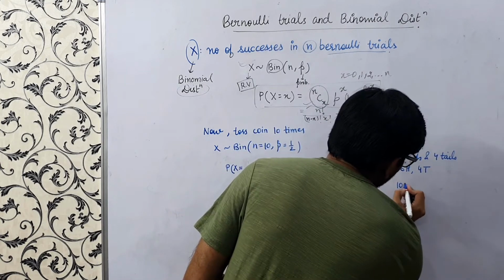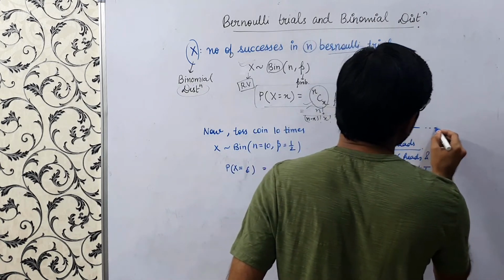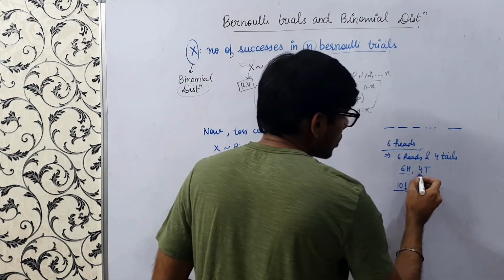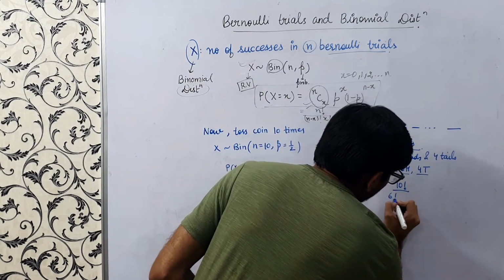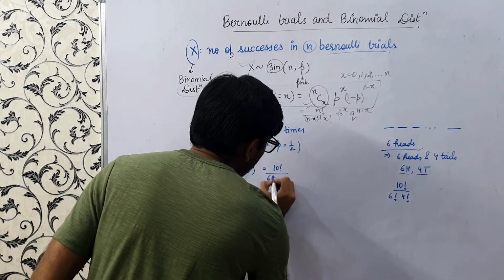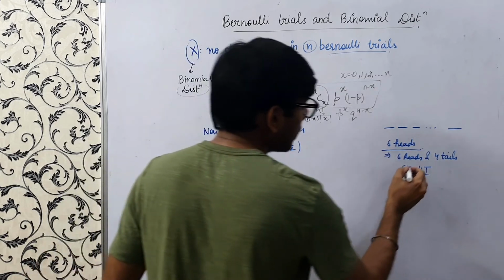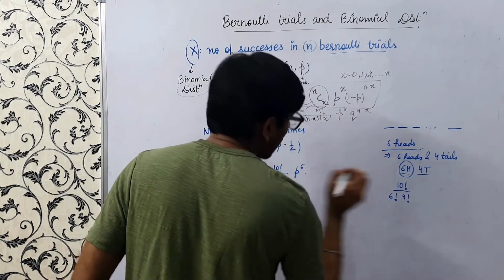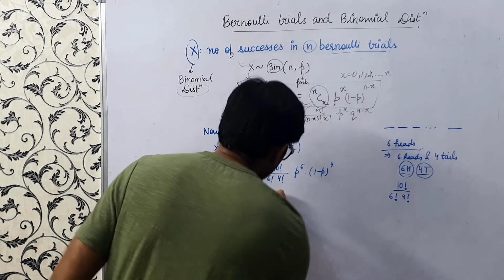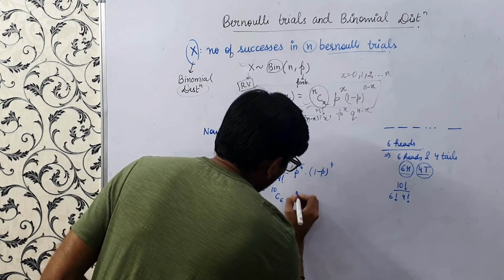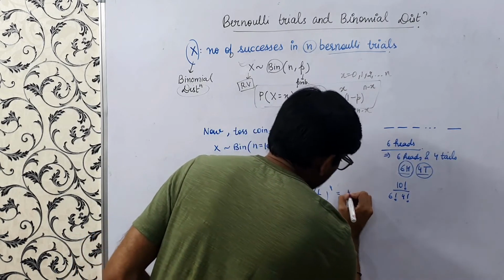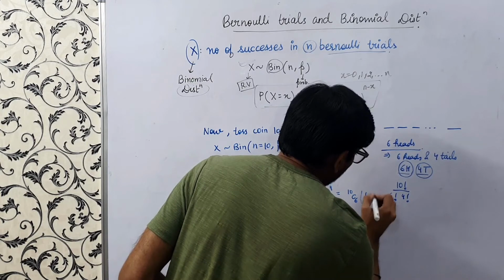So in total we have 10 factorial ways to arrange 10 alphabets, right? But we have 6 repetitions of heads and 4 repetitions of tails. So we'll divide it by 6 factorial and 4 factorial. So this would be 10 factorial over 6 factorial, 4 factorial. There would be 6 heads, so p to the power 6. There would be 4 tails, and tail is our failure, so 1 minus p to the power 4. So this would be 10 choose 6, half to the power 6, half to the power 4. This is 10 choose 6, half to the power 10.